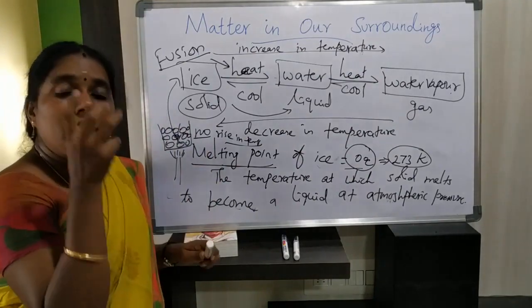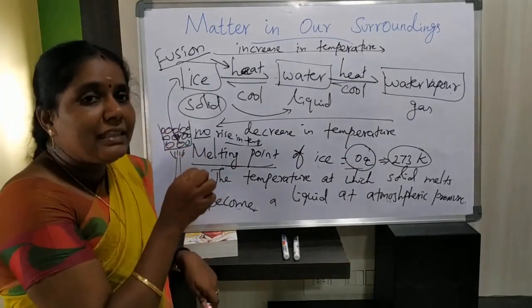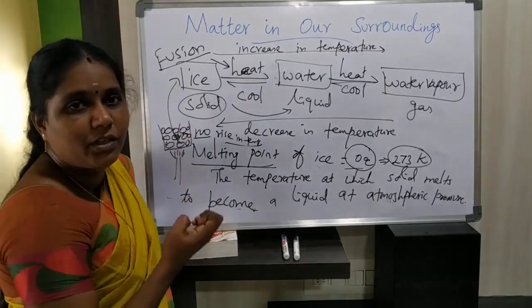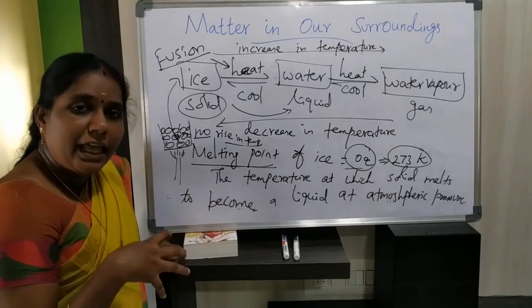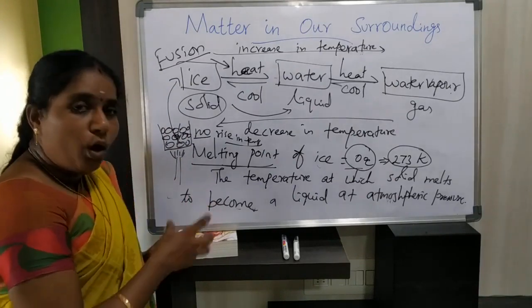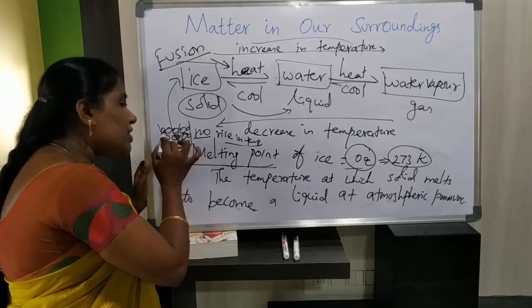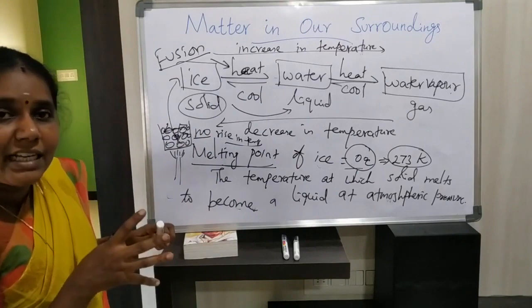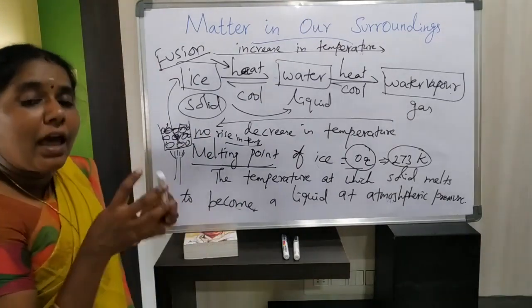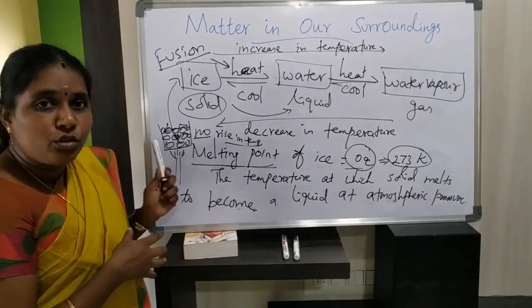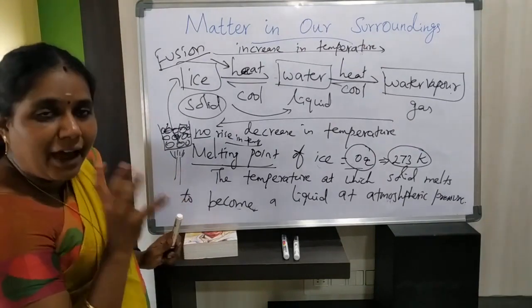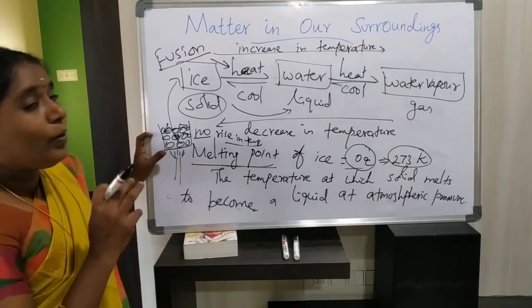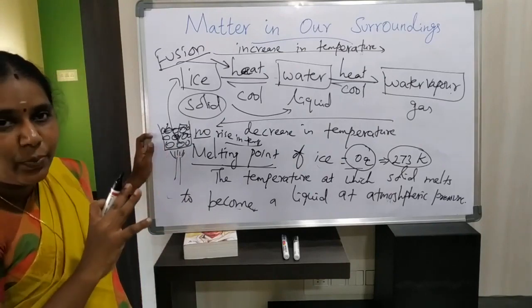The ice cubes absorb the heat energy, and that heat energy is used to overcome the force of attraction between the ice particles.